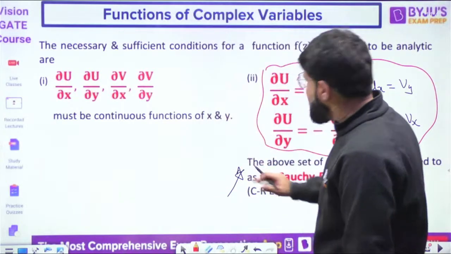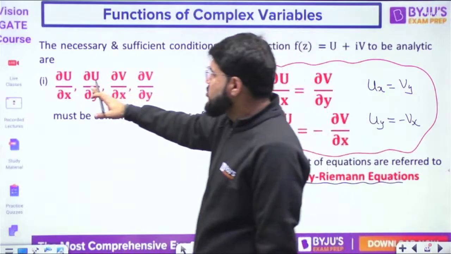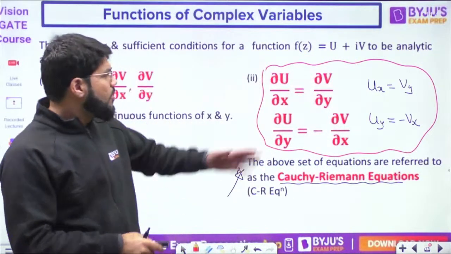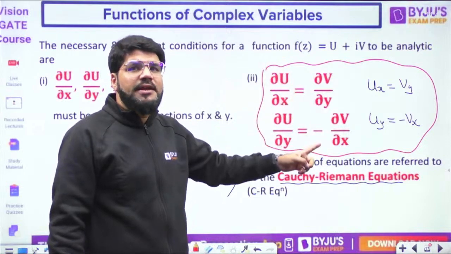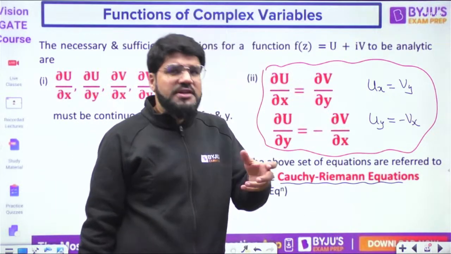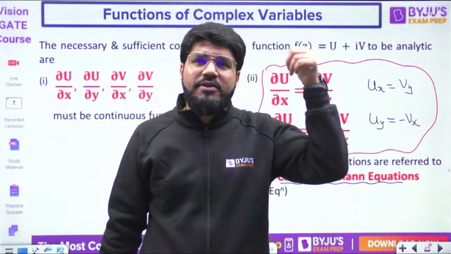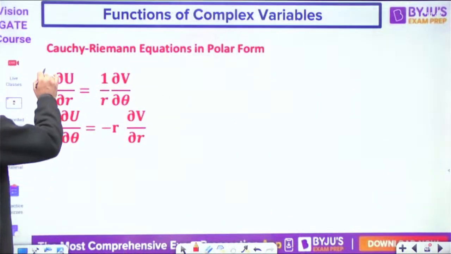Then we have learned the CR equations. For a function to be analytic, all the first derivatives of u and v must be continuous, and more importantly, for the numerical point of view, it should satisfy the CR equations: ux equal to vy and uy equal to minus vx. Suppose the function is in the polar form, r theta form, like we took for log z. Then what is the Cauchy-Riemann equation in polar form?